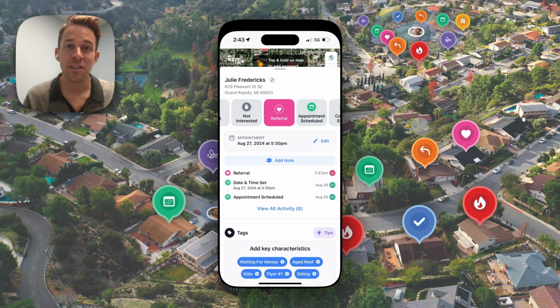We just launched an amazing new feature in Lead Scout called Chronological Activity History. This feature is going to be so great for your teams to understand what you're doing, and when you're doing it, over time on every single prospect. Let me show you how this works.